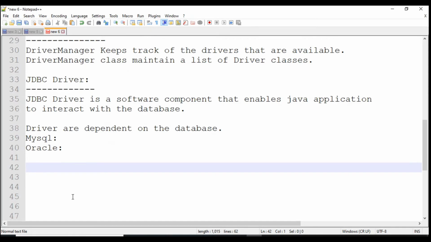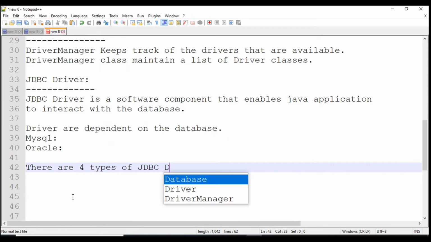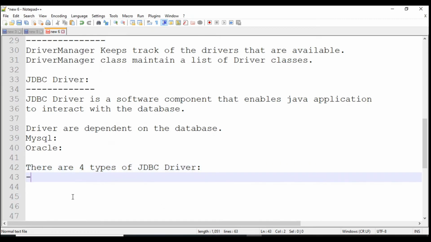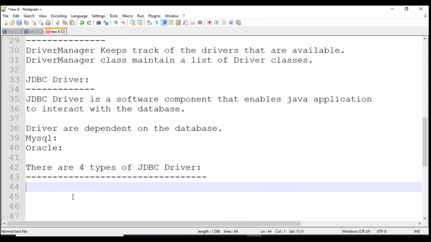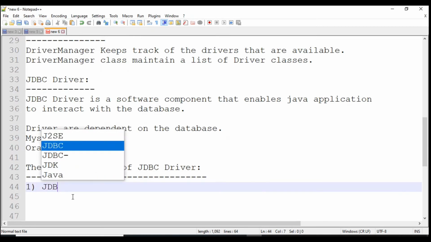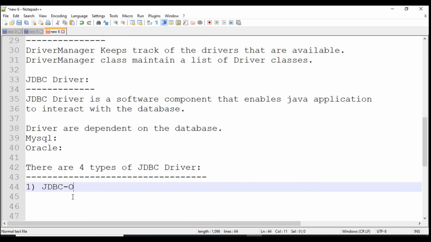There are 4 types of JDBC driver. First one is the JDBC-ODBC bridge driver. We can call it the type 1 driver.